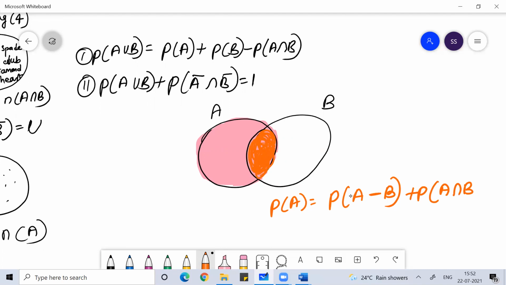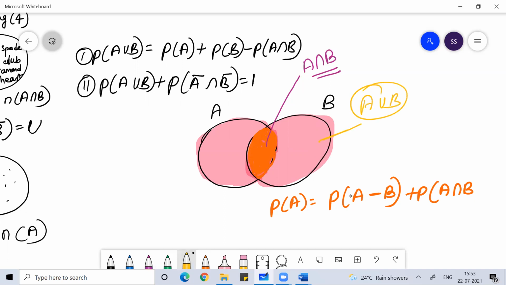Intersection basically means the set of elements which is common between both. So this is intersection. Union, what do you mean by union? Union is the sum total of everything, including this. This is A union B.